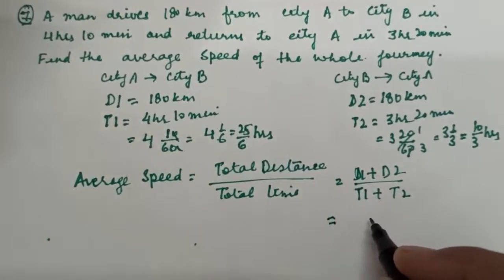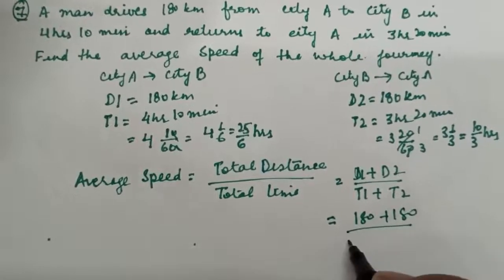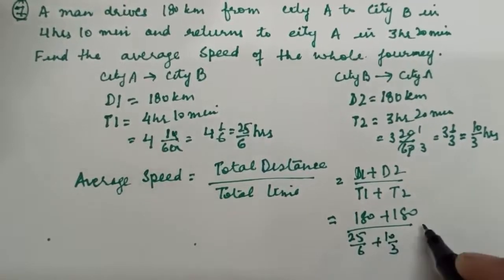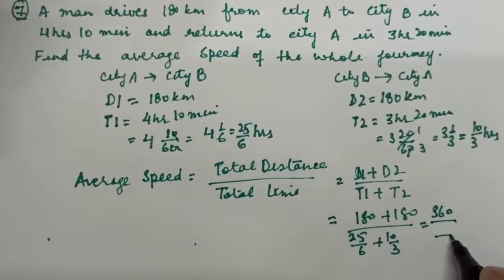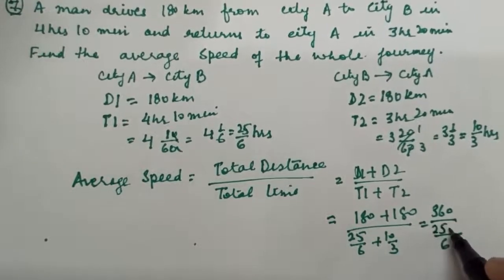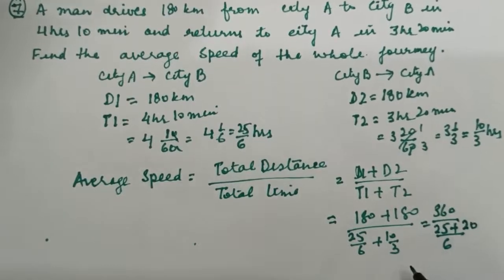So now this is 180 plus 180 upon 25 on 6 plus 10 on 3. 180 plus 180 is 360. Take LCM in the denominator. 6 and 3 LCM is 6. 25 plus 3 2s are 6, 10 2s are 20.